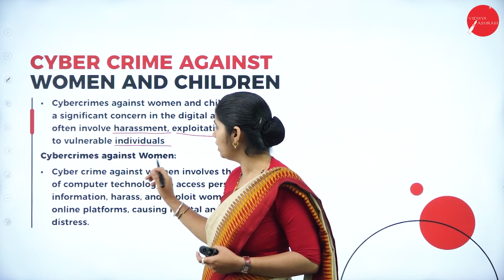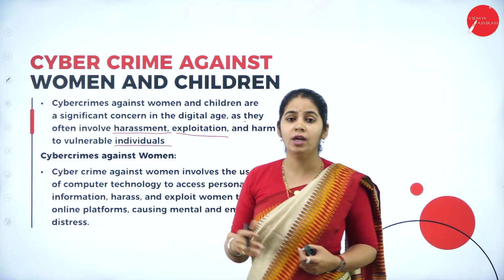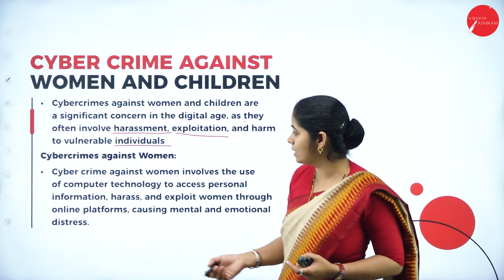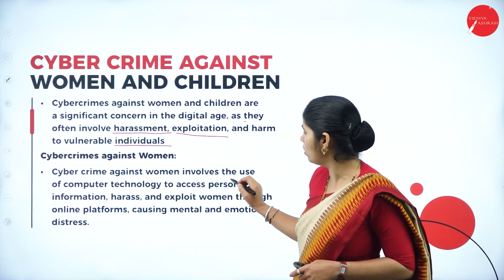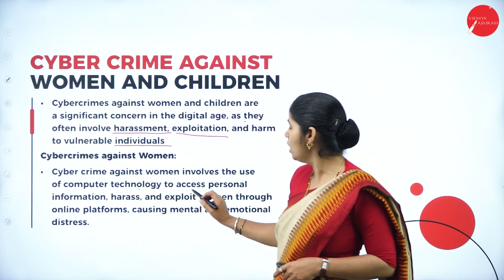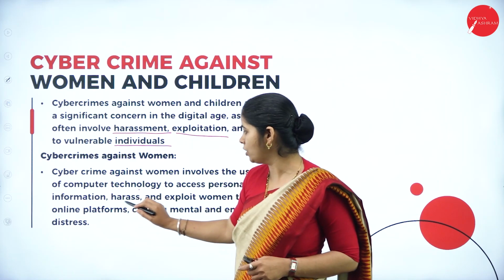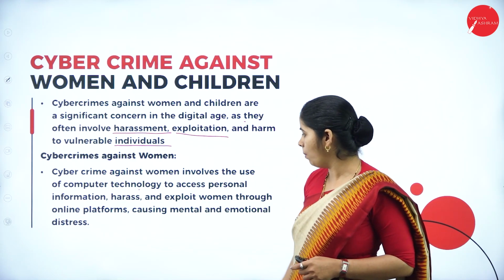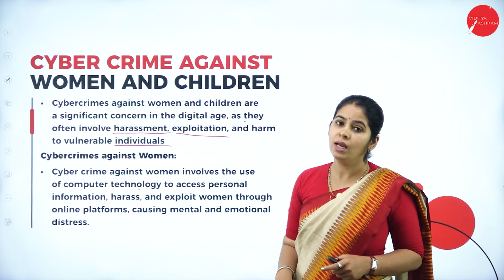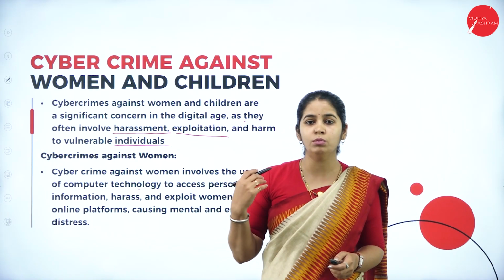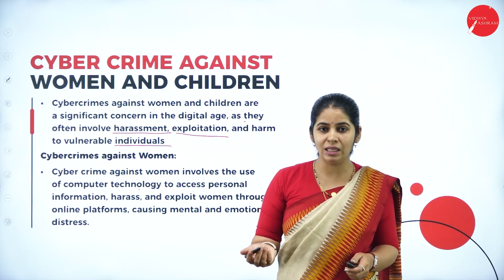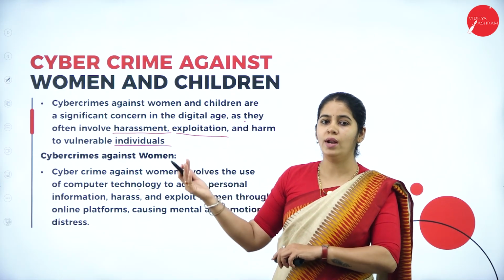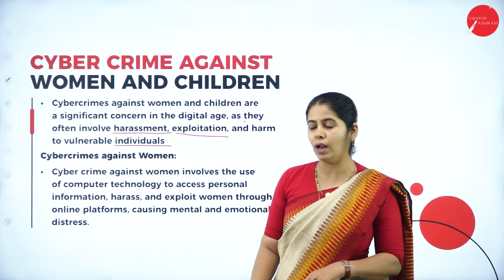So cybercrime against women. What are the different types of cybercrime happening against women? Cybercrime against women involves the use of computer technology to access personal information, and to harass and exploit women through online platforms, causing mental and emotional distress. By giving them stress, by blackmailing them, they can go to the level of taking their own life.